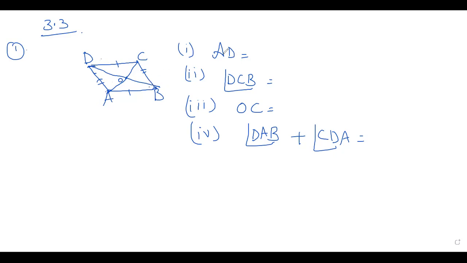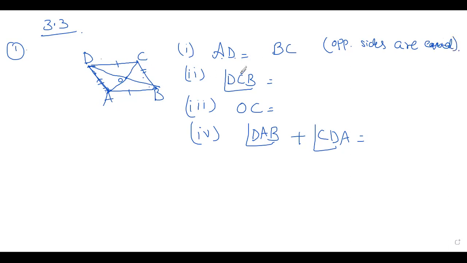Let us see the questions here. AD is equal to, which is AD? Yes, this is AD. We know that opposite sides are equal. That is equal to BC. Opposite sides of parallelogram are equal. Next, DCB.